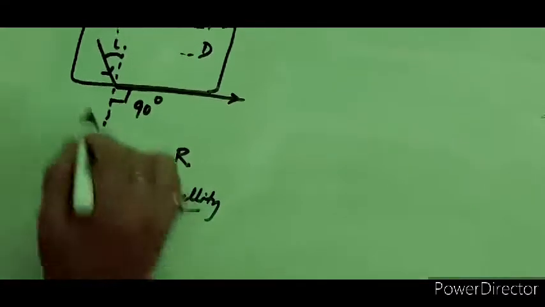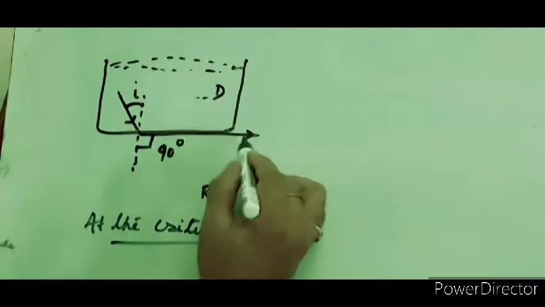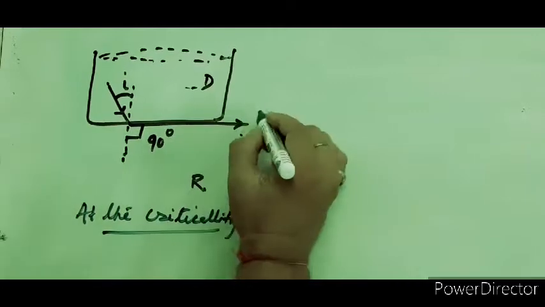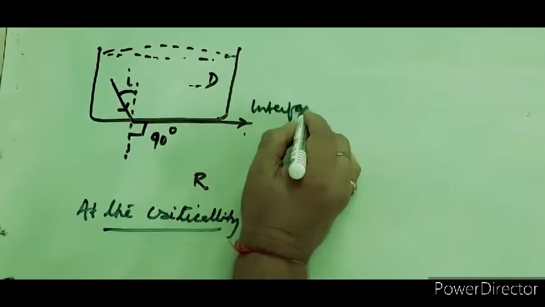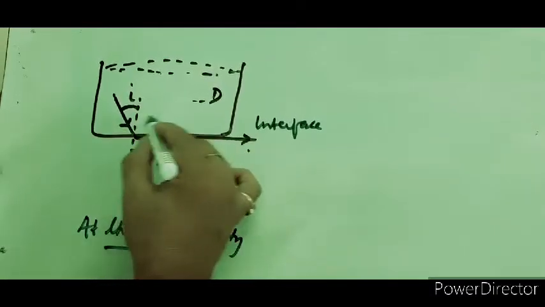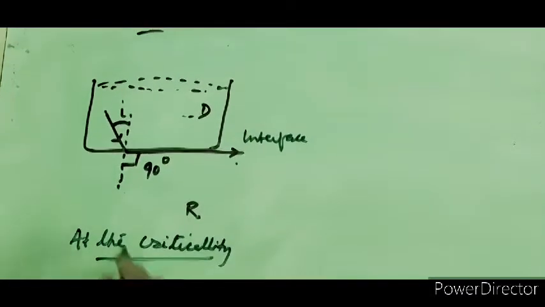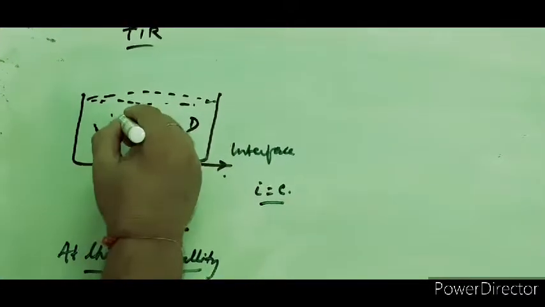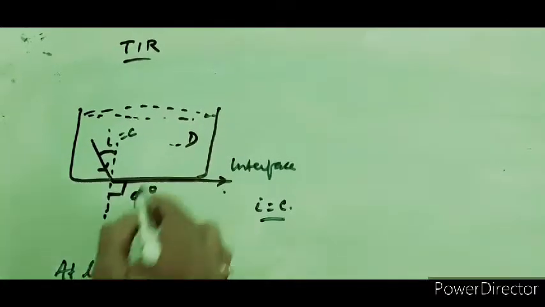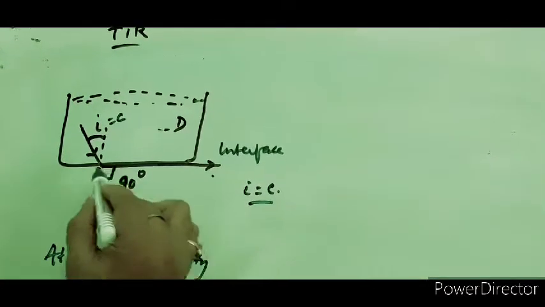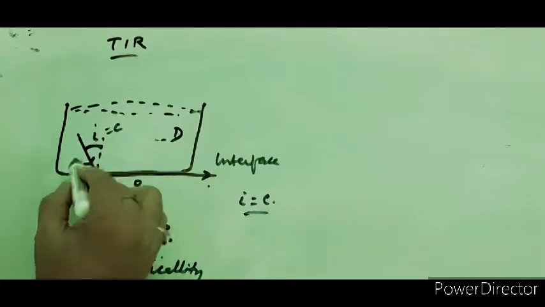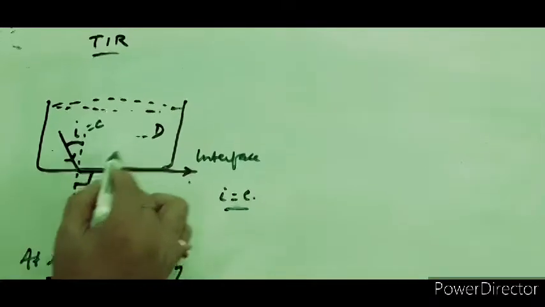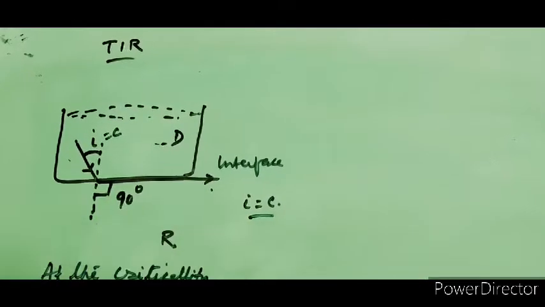What is happening? Here is the incident ray, and this is the refracted ray, which is grazing the interface. And the situation is like that. A ray of light is passing from denser to the rarer medium, and I becomes C, the critical angle. At this juncture, I becomes C, right? Denser to rarer. Total internal reflection occurs when the angle of incidence is more than the critical angle. If the angle of incidence is going to increase, then what happens? This ray comes inside. That we have discussed.